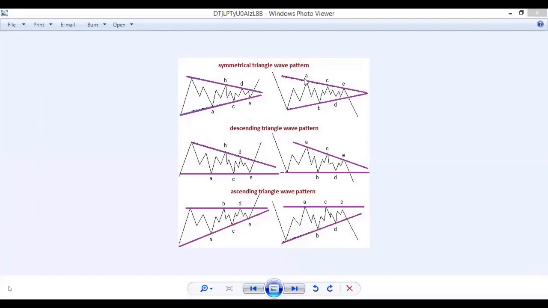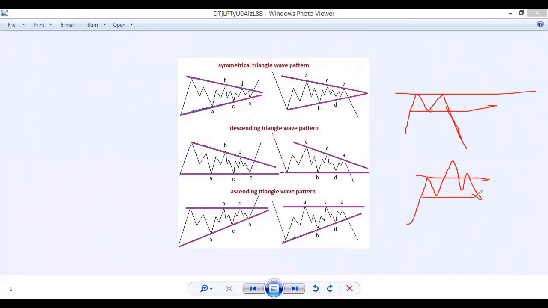This is a pattern we already know. We know some patterns, the double top pattern. We already know this double top pattern. Similarly, if the market breaks the neckline, it will go more down. In the head and shoulder pattern also, this is a neckline. The market will reverse on it. The market will reverse from this level.